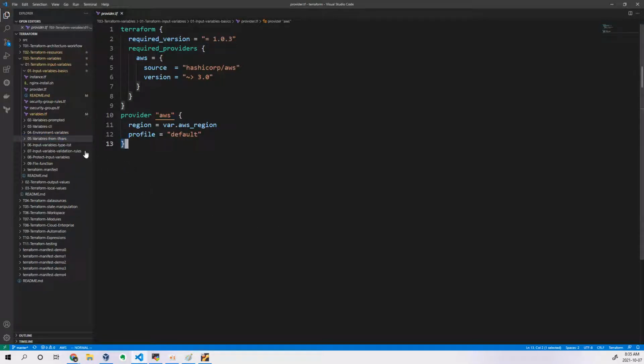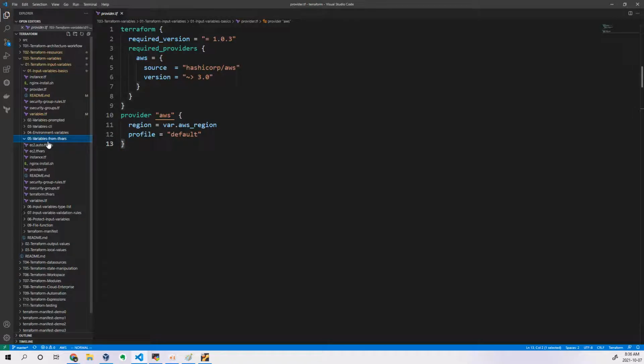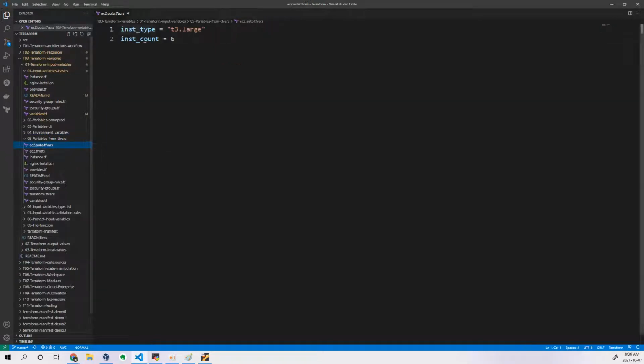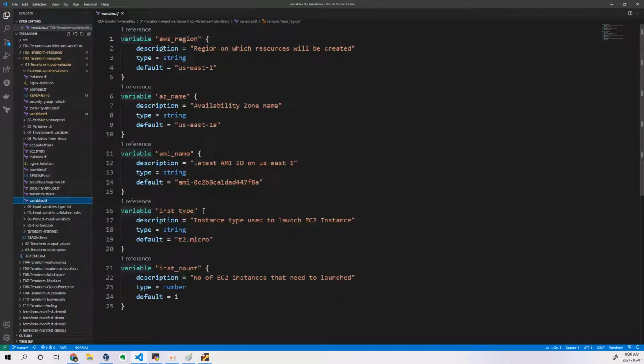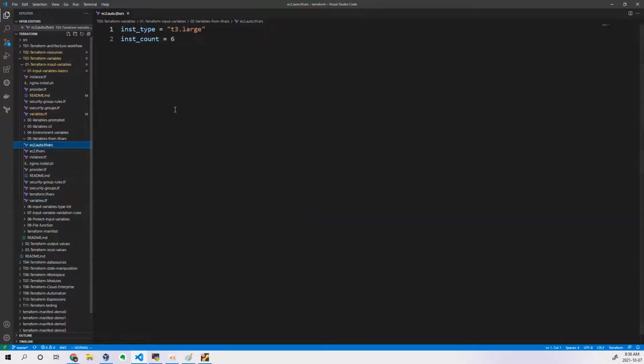It is not needed to write a file name with a proper naming convention. Even if you don't write it, if it finds an extension called .tfvars, automatically that file will be picked. And the advantage of writing this file is you are writing values directly as key value pairs, and your variable files will be there. But here this is the default value. If you want to override this particular default value, then you can create this file and you can overwrite it. You got the point?